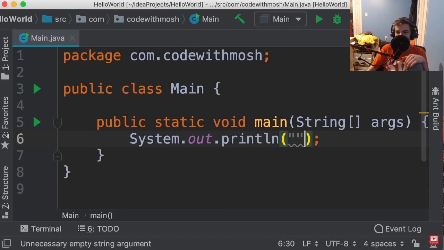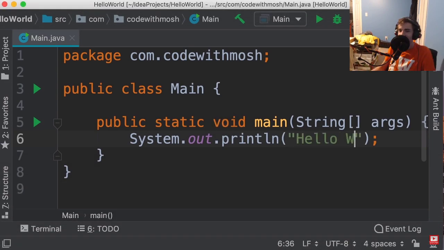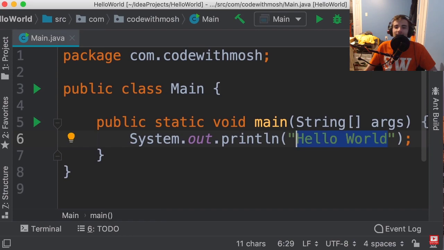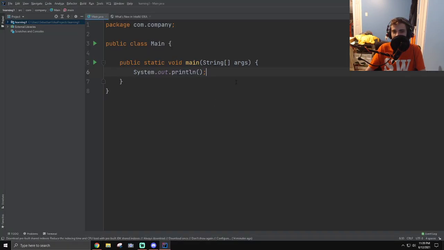So let's type double quotes. And inside these quotes, write hello world. So hello world is textual data. In Java, whenever we deal with textual data, we should always surround it with double quotes. Now we say we have a string. So a string is a sequence of characters. All right, so we're done with our first program.